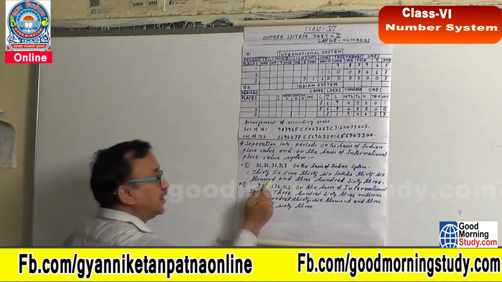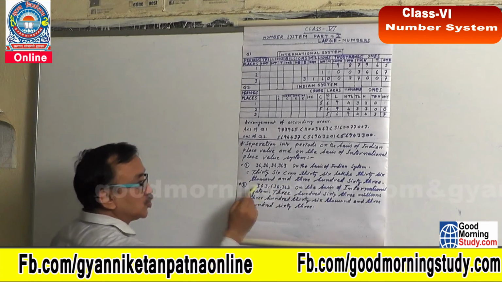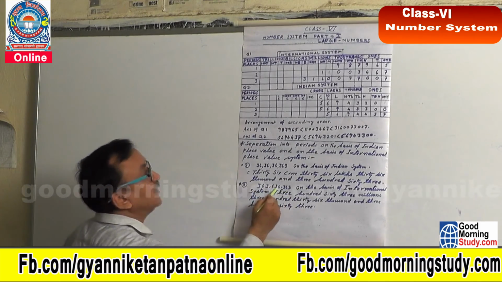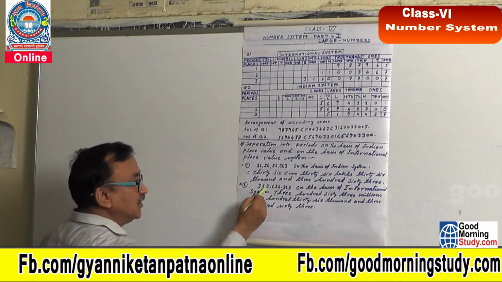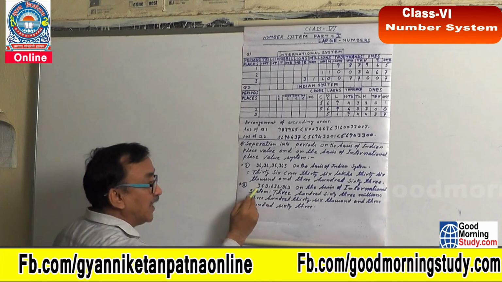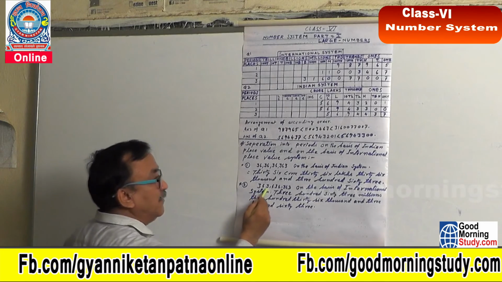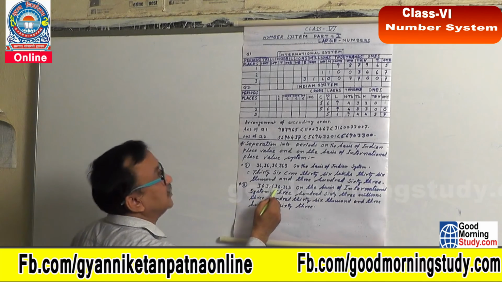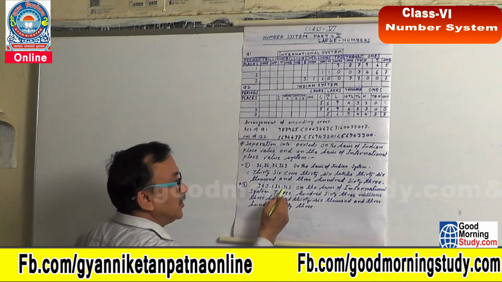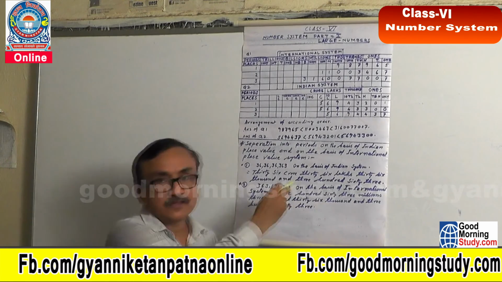Now you can write this number in words. As this is ones and this is 1,000 and this is million, you can write it as 363,636,363.